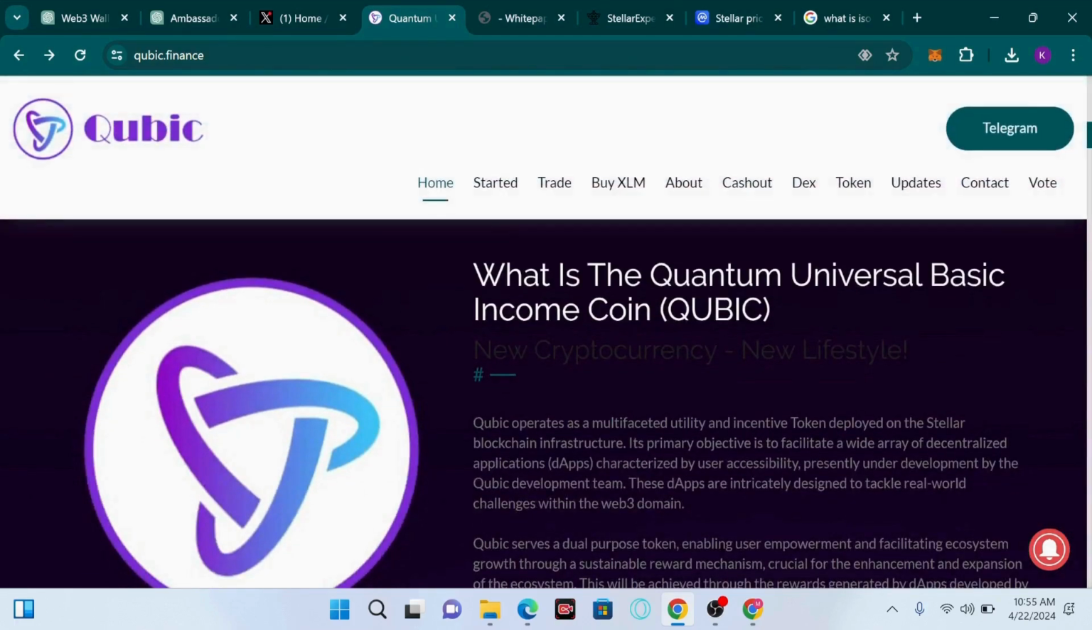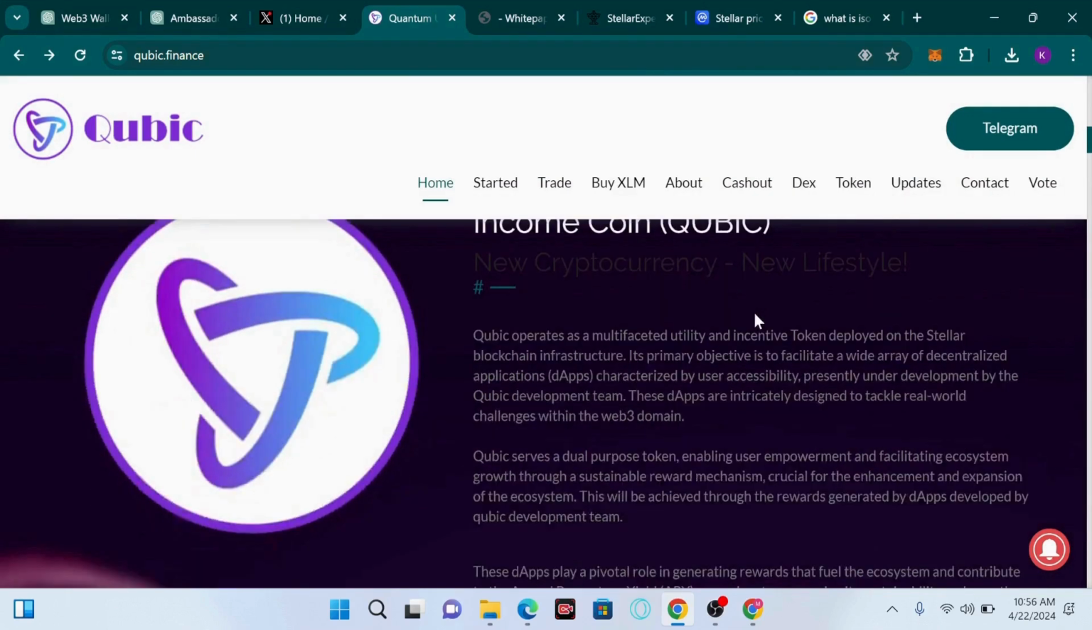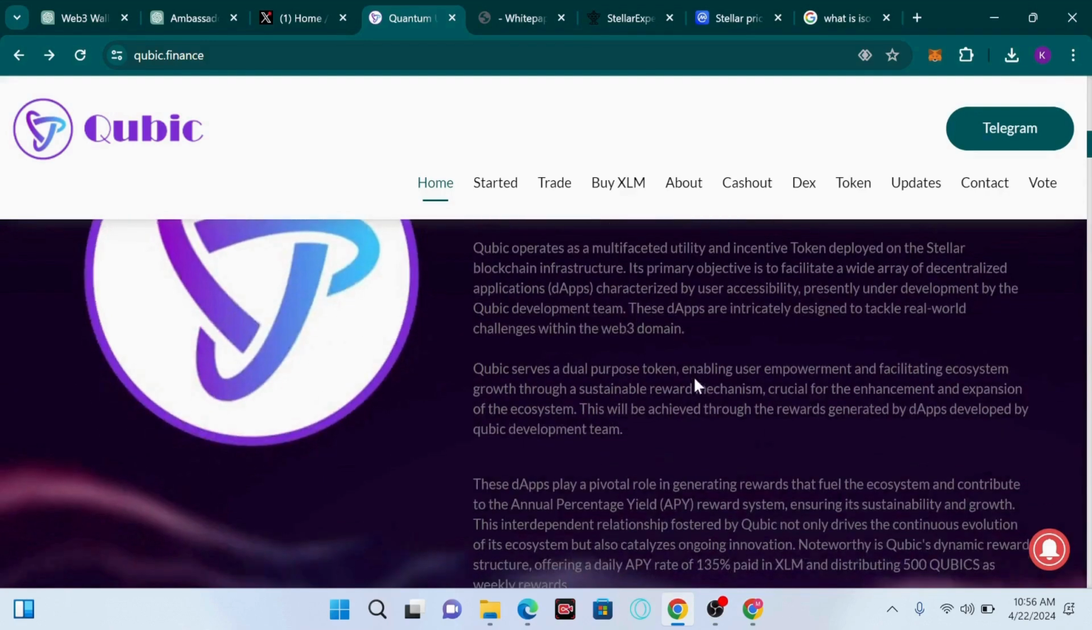So we have what is the quantum universal basic income coin called QUBIC. QUBIC is the new cryptocurrency and also the new lifestyle. QUBIC operates as a multiple factor utility and incentive token that is deployed on the Stellar blockchain infrastructure. Its primary objective is to facilitate a wide range of decentralized applications, known as dApps, characterized by user accessibility. We are presently under development by the QUBIC development team. These dApps are designed to tackle real world challenges within the Web3 domain.